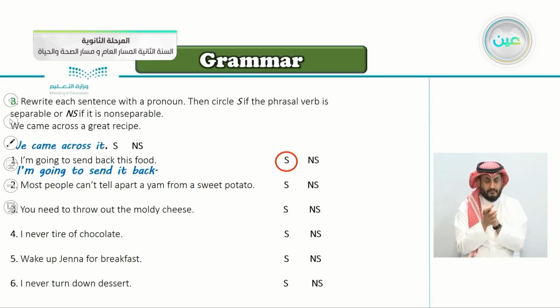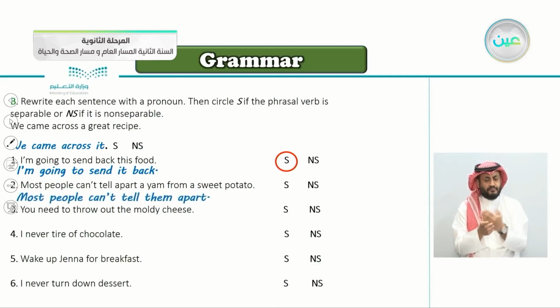Number two, most people can't tell apart a yam from a sweet potato. How do we rewrite this with a pronoun? We say most people can't tell them apart.